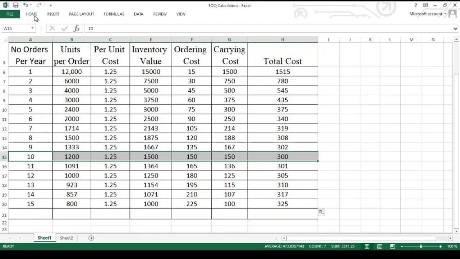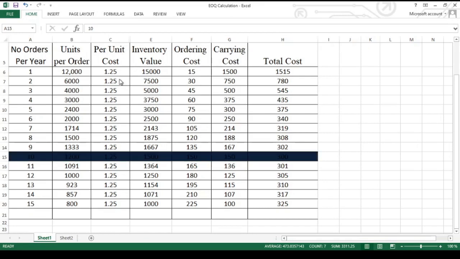This is our EOQ. EOQ has to be highlighted by applying some color. We can highlight the EOQ.